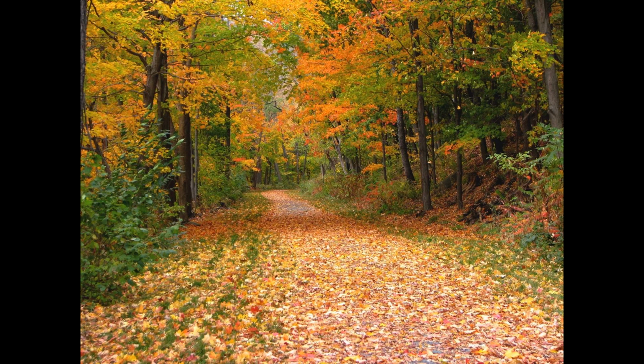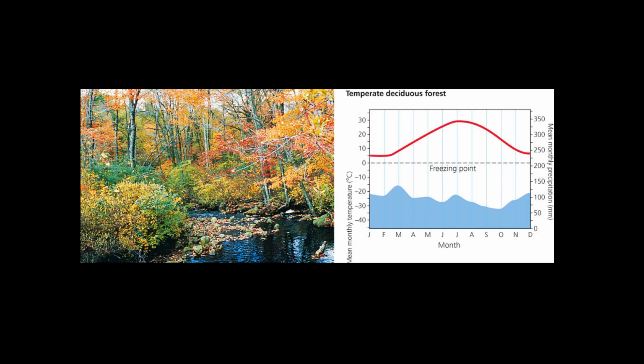Moving a bit north, we come to the temperate deciduous forest. I think you know what temperate means, but deciduous means that most of the trees lose their leaves in the winter. It's an adaptation to survive the cold winters. Photosynthesis slows dramatically at lower temperatures, and the cold temperatures in this biome would damage the broad leaves. So plants simply lose them and grow new leaves in the spring. There are evergreens in this biome too. This biome is where we live in South Georgia, and we have plenty of pines along with deciduous trees. Rainfall is more evenly distributed across the year in this biome.